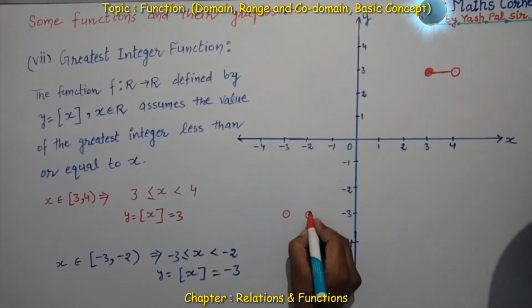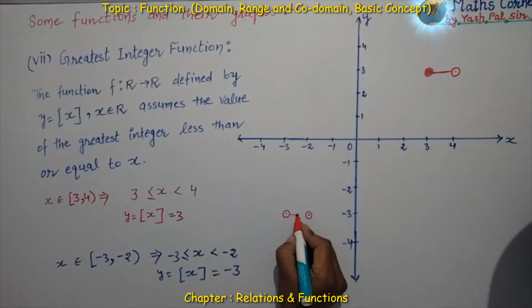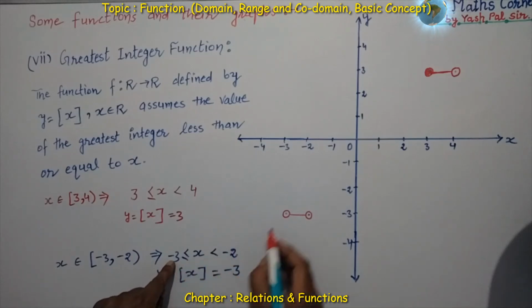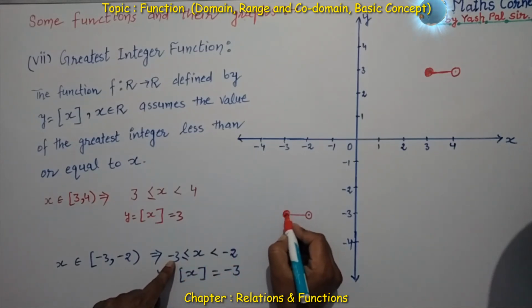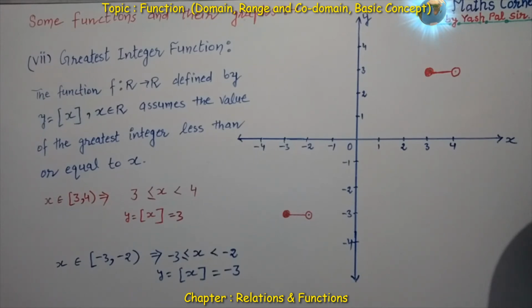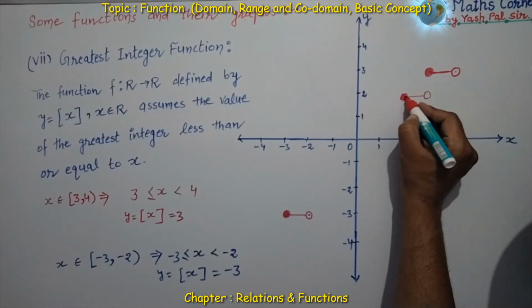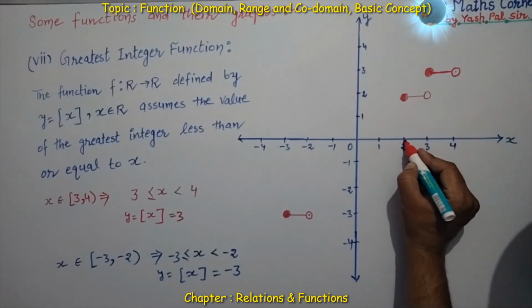So in this graph, this is x is minus 3 and x is minus 2. The value of y is minus 3, for x greater than or equal to minus 3, this way. This is the value. So this way we can see the meaning of the greatest integer function.